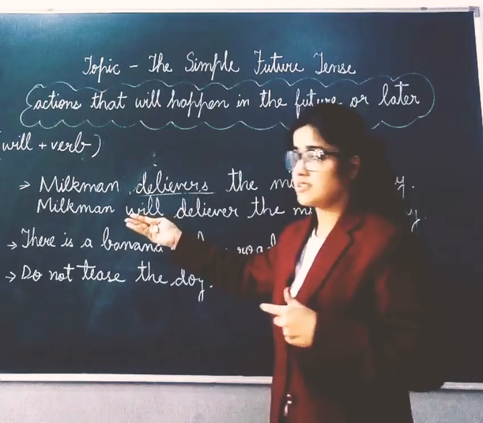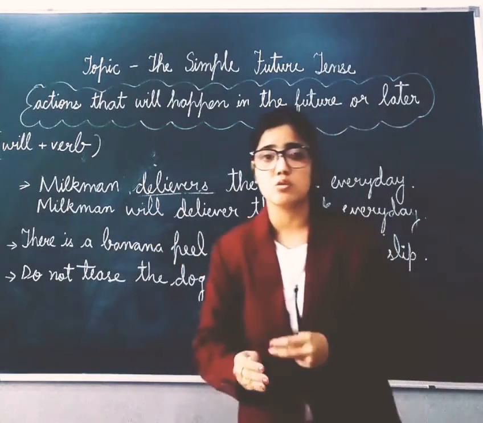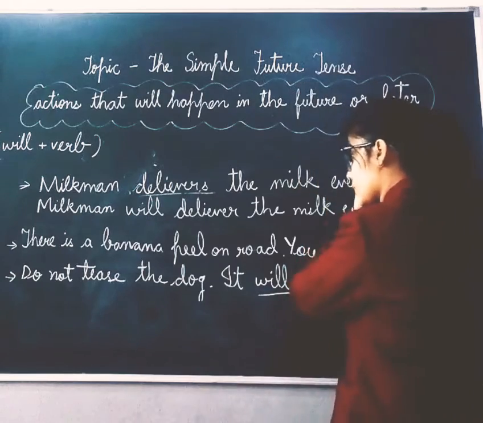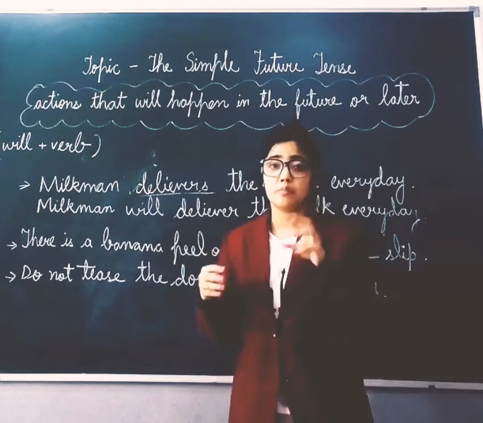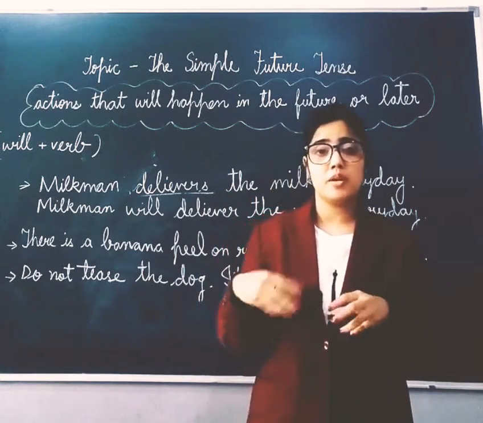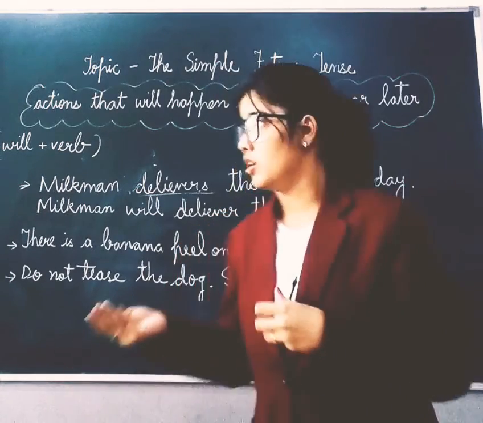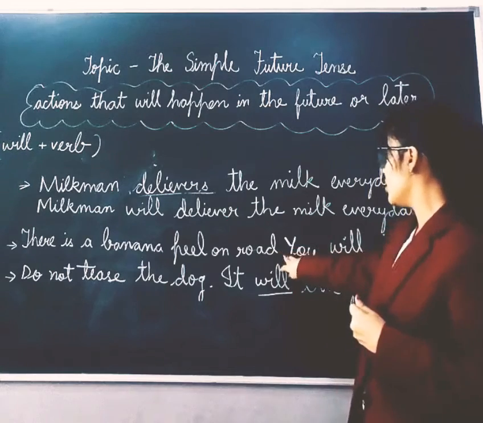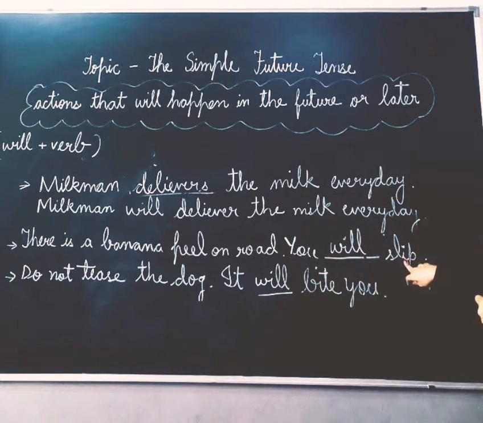Or we can say, if you run fast, you may slip or you will slip. With the help of certain conditions, we may predict the future result. Here, there is a banana peel on the road, you will slip.